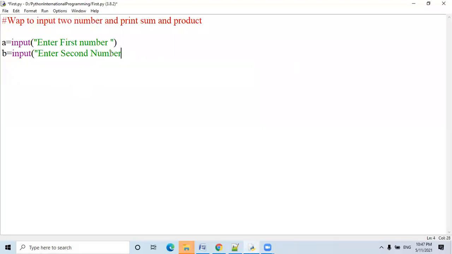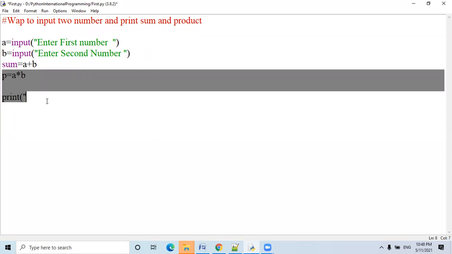Second number. This is a procedure to take the input from the user. Now, sum is equal to a plus b and p is equal to a into b. Now I want to display the result.